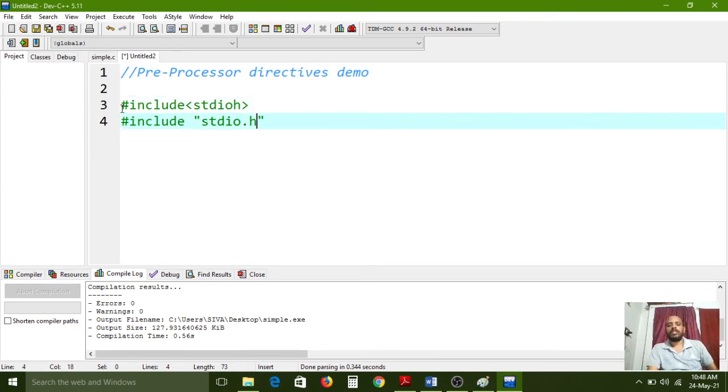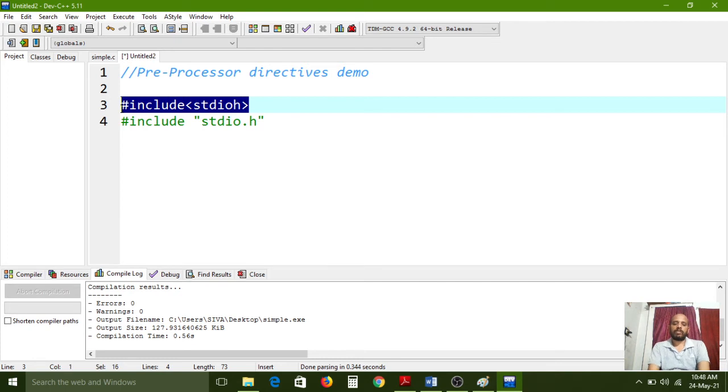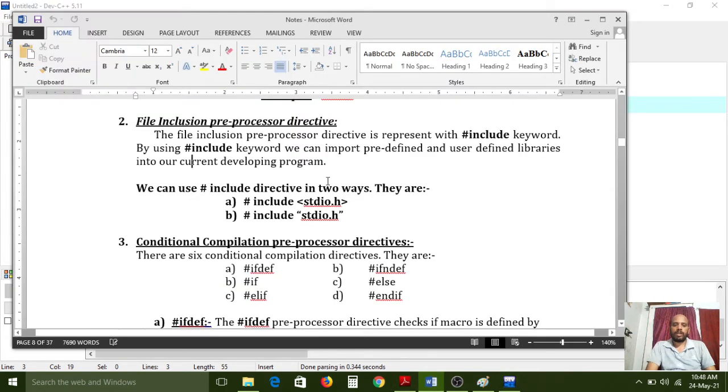So you have to link the header files by using the hash include preprocessing directive, but instead of using angular brackets you can simply use double quotes. In between double quotes we can write that predefined header file in our program. Understand? So this is also equal to this one. Anyone we can use, this will also work properly in our program. No problem, no doubt. So these two are file inclusion preprocessor directives.